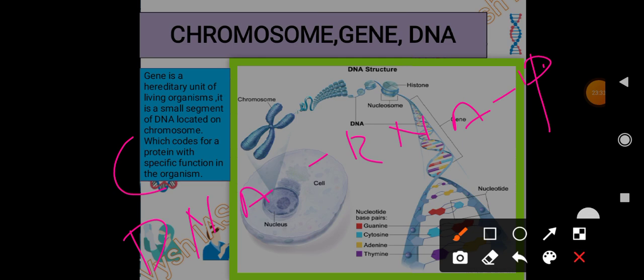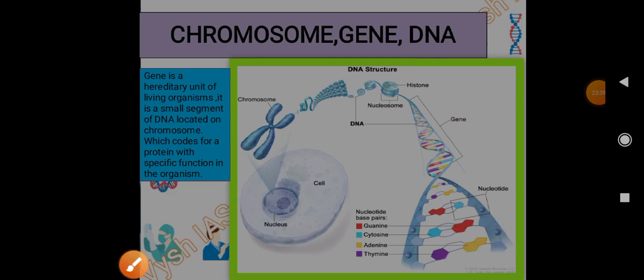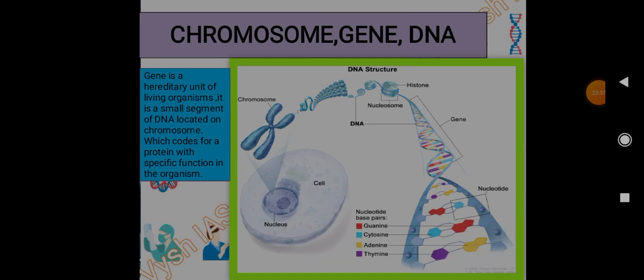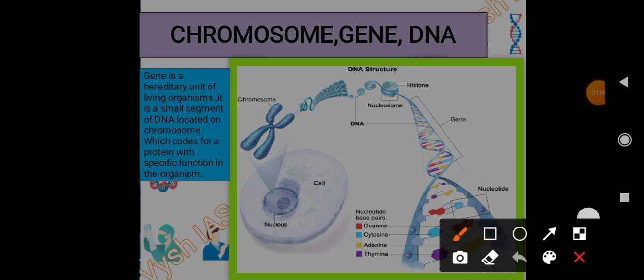This protein has some specific function in the organism. What are those functions? For example, how intelligent you will be, how tall you will be, whether you will be tall or short, what your personality will be, how different you will be from others.